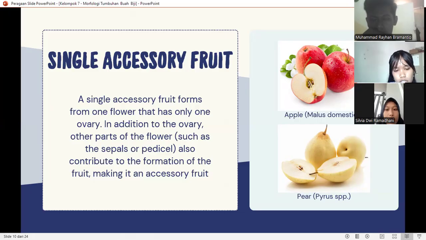For example, apple. The flesh of the fruit is derived not only from the ovary, but also from the receptacle. Pear. Similar to apples, the flesh of the pear is formed from the ovary and other flower parts.